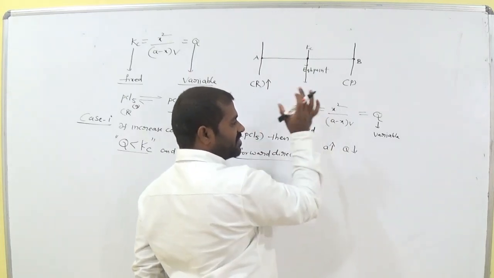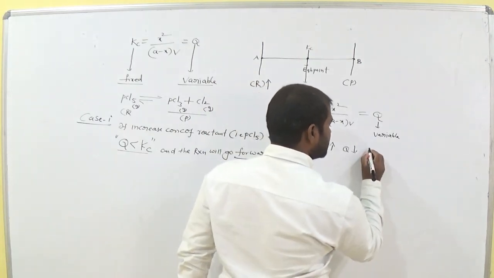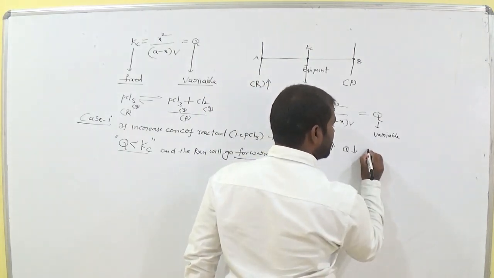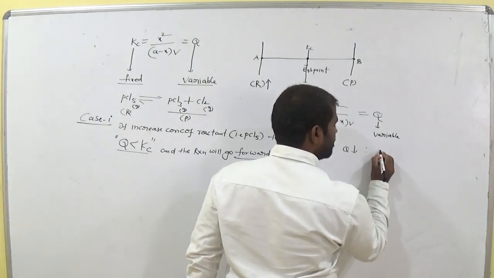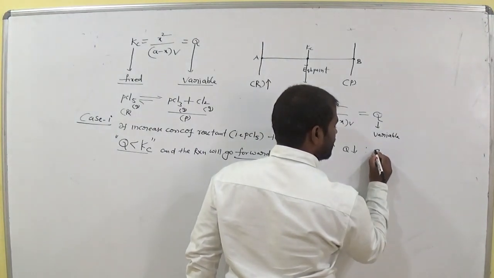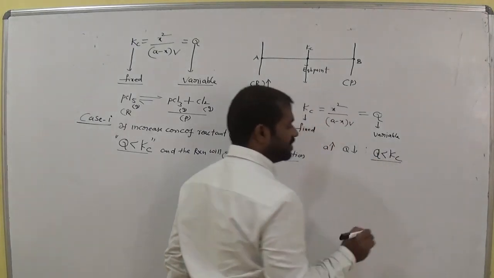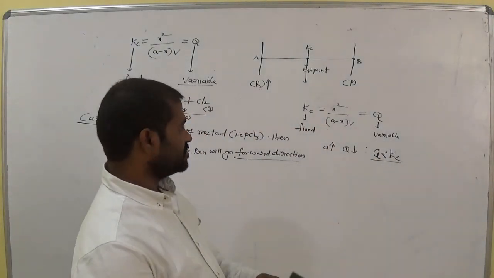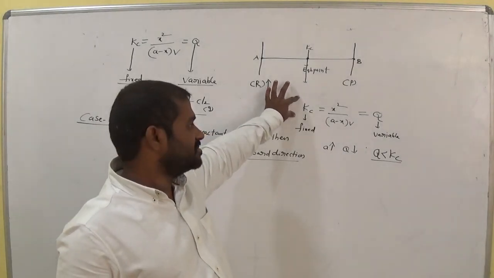Now the Kc value is very high compared to Q, or not? High. So in this case the Q value decreases and we get the expression Q is less than Kc. Remember it, very important. Kc value is fixed, there is no change.